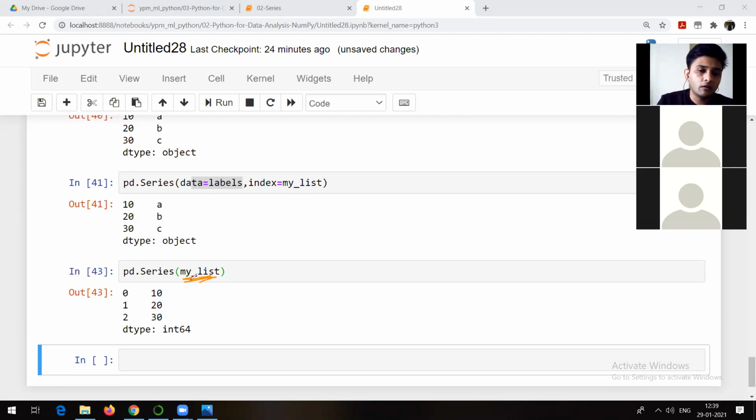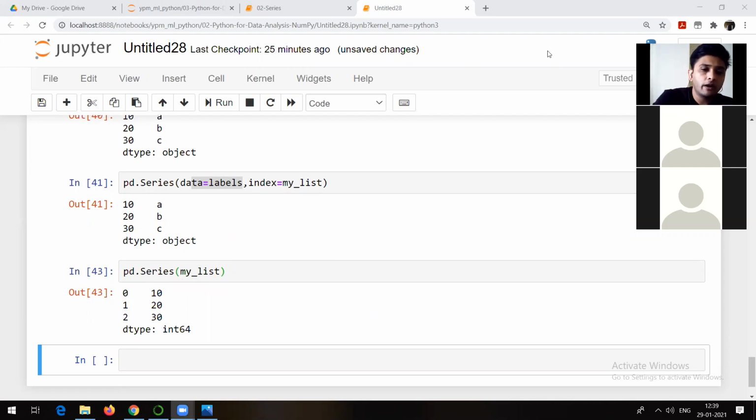If I am passing only one argument, that will be data. But what is the index in that case? By default, index is going to be 0, 1, and 2. That's why, if you remember from earlier sessions, I told you that in Python, index always starts with 0. So if you are not giving any index, by default it is going to be 0, 1, 2.